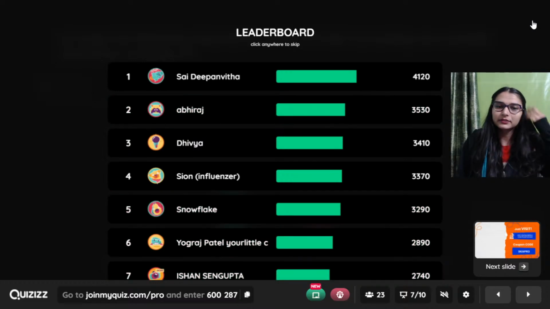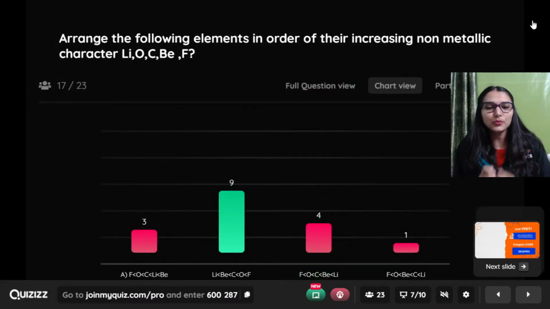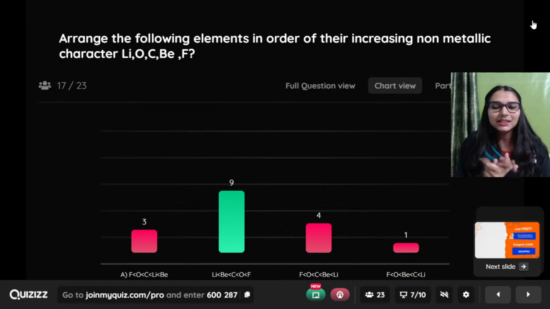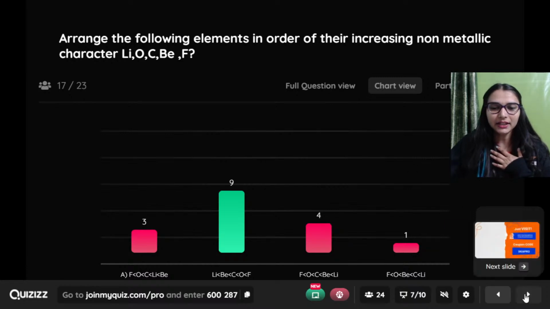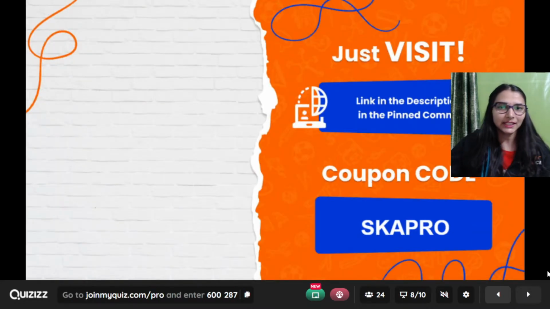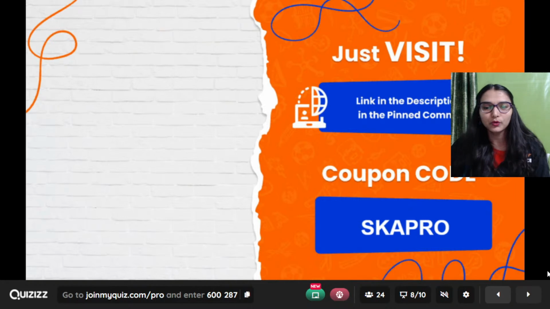Very good. Dipanvita still on the top. Option number B was right. इसको ध्यान से करना घर पे, ठीक है. And you will see, yes, fluorine with 9 protons. Effective nuclear charge is so high, incoming electron would be easily attracted. Right? So option B was right and lithium का सबसे कम होगा.